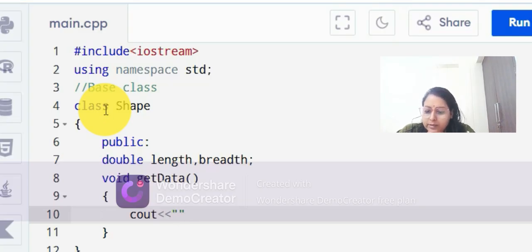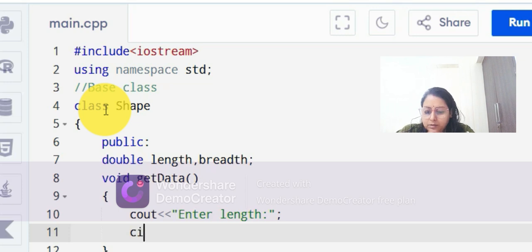So we write here, enter length, and the entered length should be stored in memory. So that is why we use this function, and whatever we have taken will be our length.